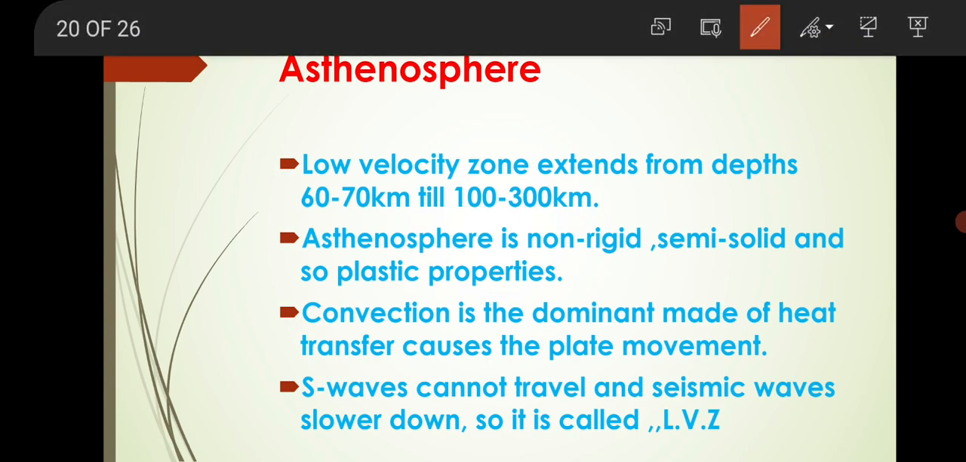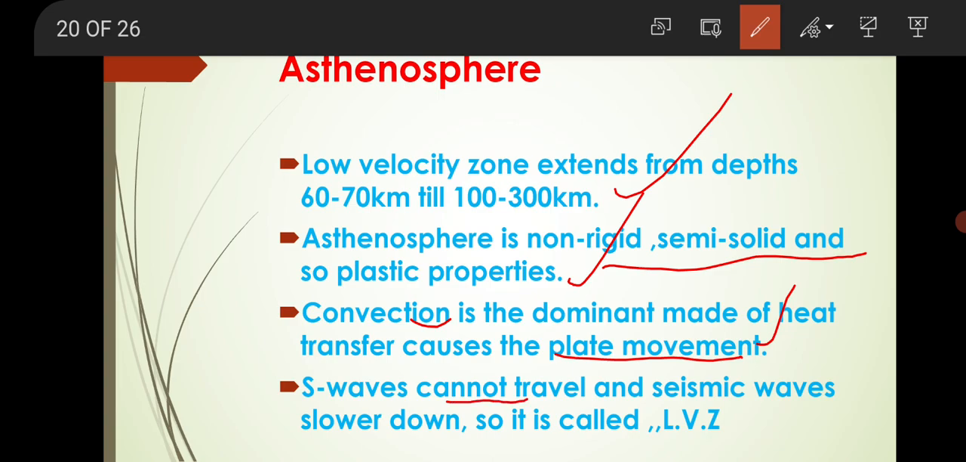Asthenosphere is the low velocity zone extending from 60 to 70 kilometers down to 100 to 300 kilometers. The asthenosphere is non-rigid, semi-solid, and has plastic properties. Convection is the dominant mode of heat transfer and causes plate movement. S waves cannot travel on this layer and seismic waves slow down, so it is called the low velocity zone.